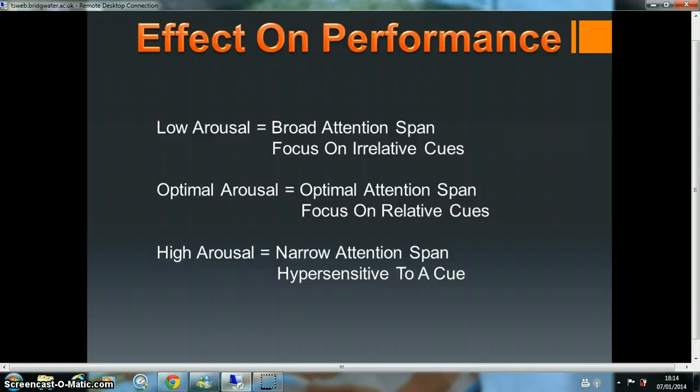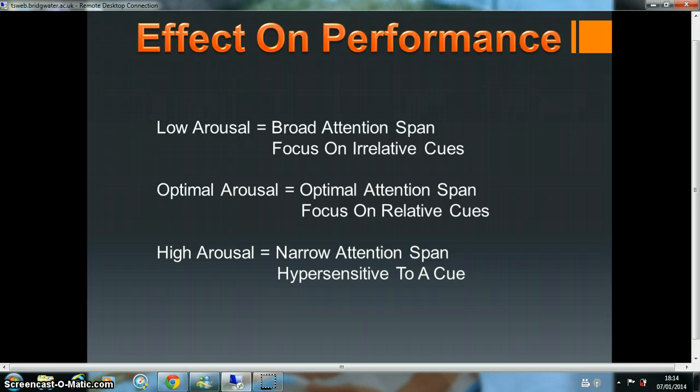The effect on performance. If a player is low aroused, they'll have a broad attention span, meaning that they will become distracted by things that are not important to the game, such as the crowd. This will affect their performance in a bad way because they will not be able to concentrate fully. An example of this, again, if a player is taking a penalty, they could focus on the crowd behind the goal rather than actually taking the penalty itself.